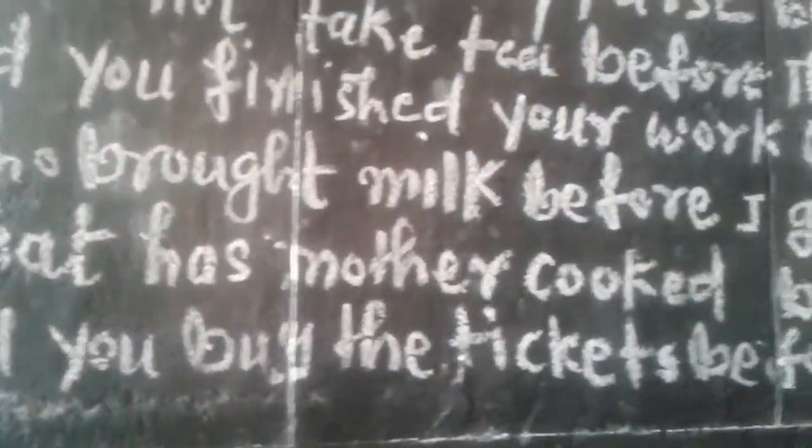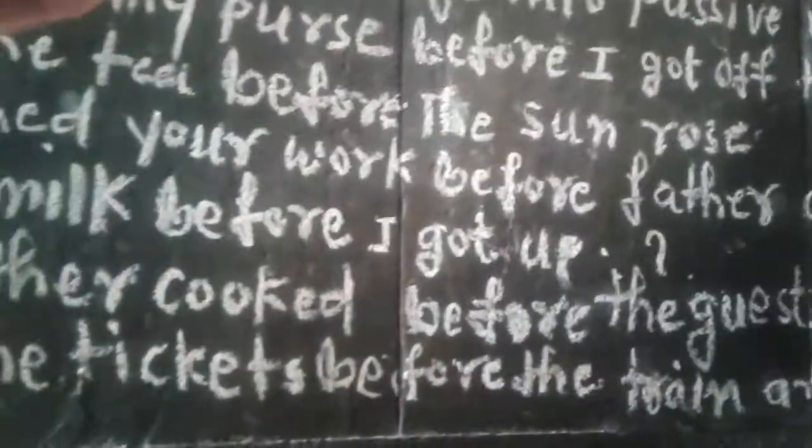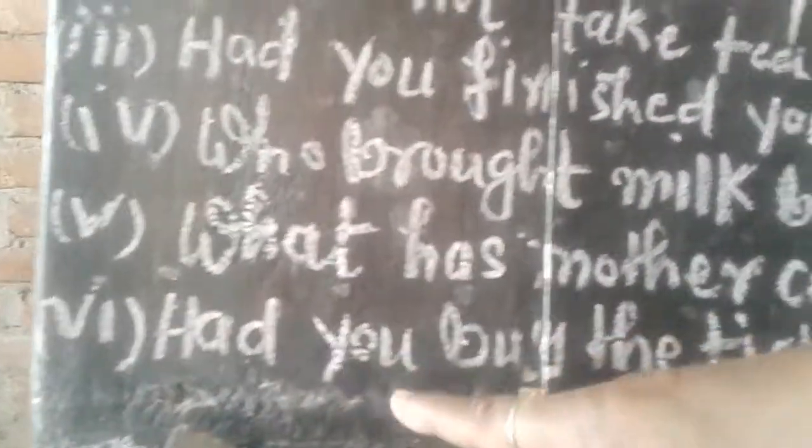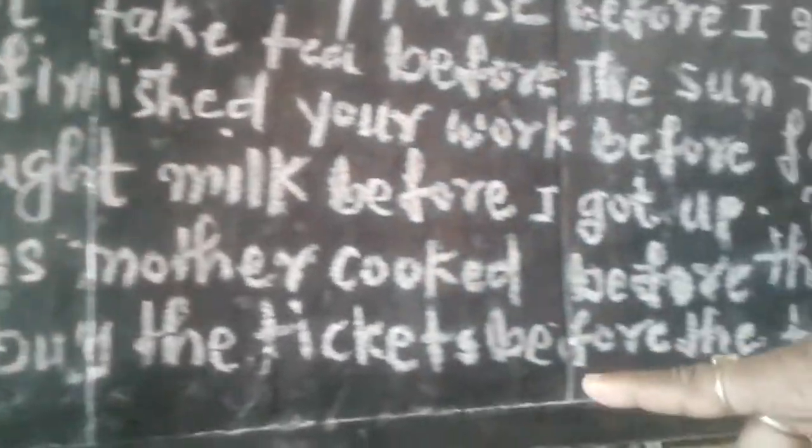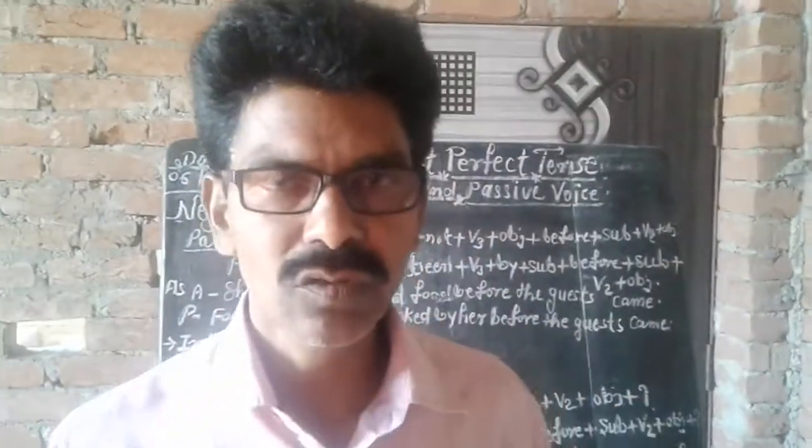Fourth one: who brought milk before I got up. Fifth one: what has mother cooked before the guest came. And sixth one: had you buy the tickets before the train arrived. So these are the sentences in which you have to find out the error and then change into passive voice.